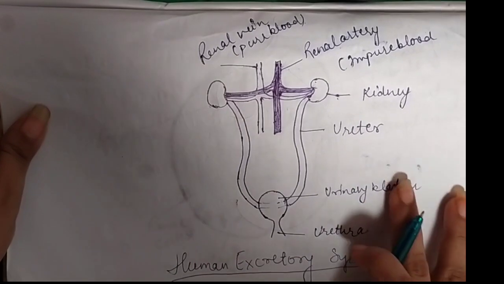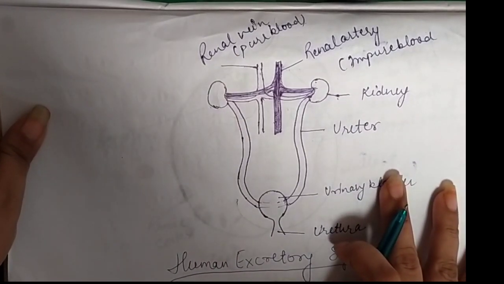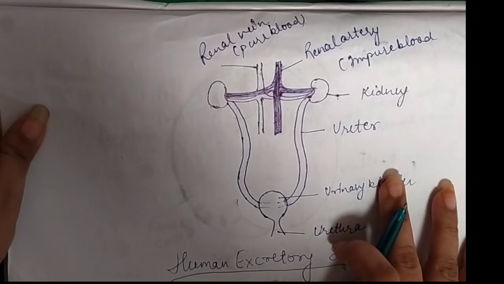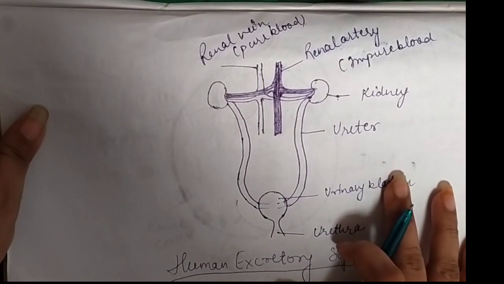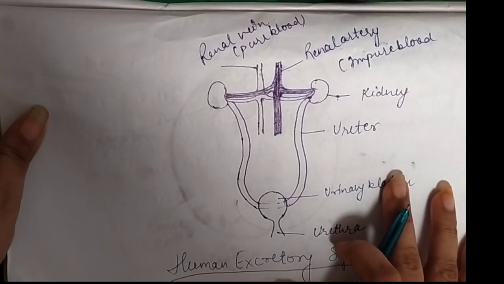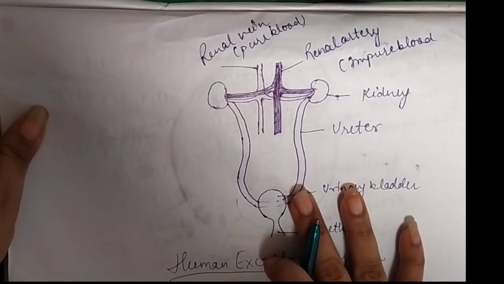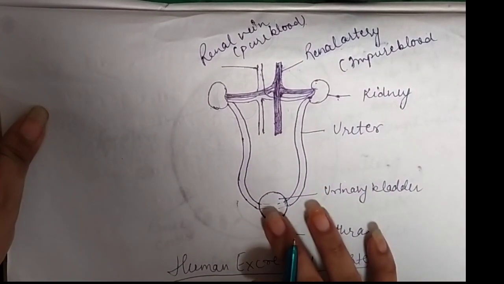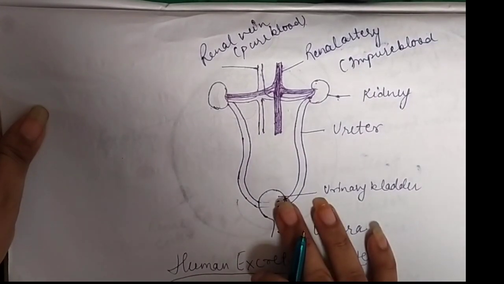So it is enough for today. Next time I am going to discuss the structure of the kidney as well as the structure of the unit of the kidney, by which the kidney is made. These are the nephrons. Every kidney is made up of millions of nephrons. The nephrons are the structures which help to filter the waste from our body. So we will discuss all these structures next time.